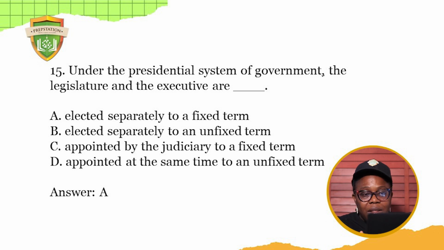Do you understand? Appointed by the judiciary? No. The president is not appointed. He is elected. Appointed at the same time to an unfixed term? No. It's not a dictatorial system. So the president has a fixed term of office. Okay, next question.